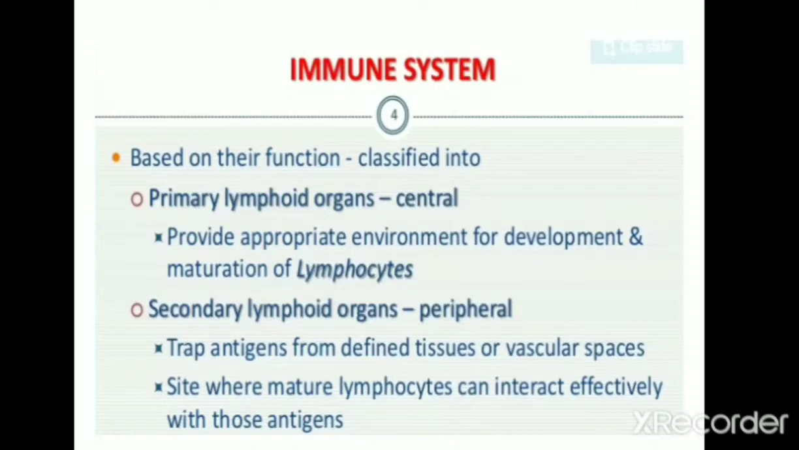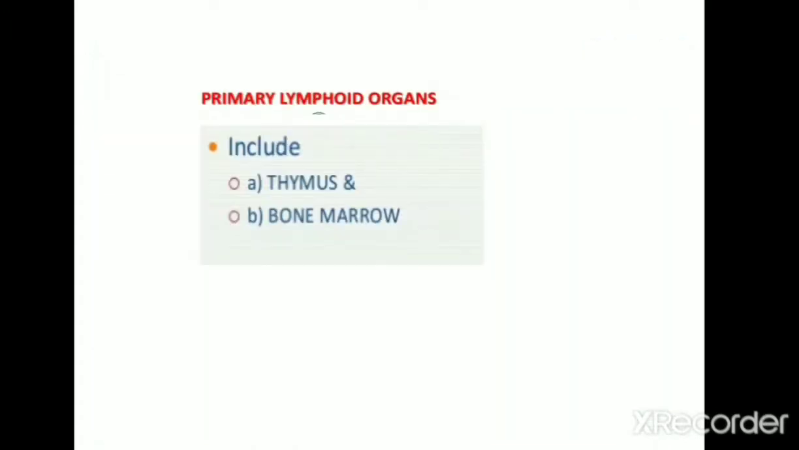Coming to the primary lymphoid organ, basically we will deal with two types of immune cells: B lymphocyte and T lymphocyte. Primary lymphoid organs are the site where B lymphocyte or T lymphocyte formation takes place. Lymphocyte formation, multiplication and maturation are the events that take place in the primary lymphoid organ or central lymphoid organ. There are two types of primary lymphoid organ: one is the thymus, the second one is the bone marrow.